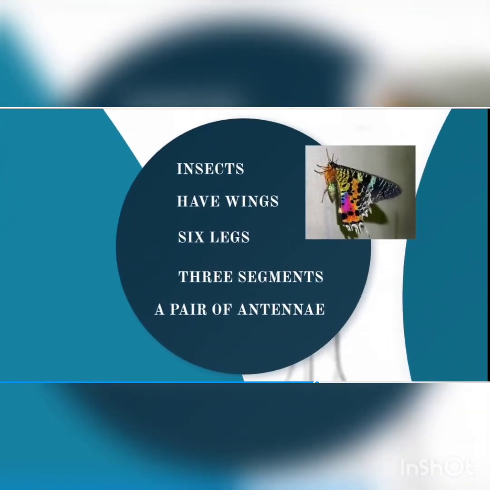Insects. The largest classification of animals on this planet are insects. The features include they have wings, they have 6 legs, and the body is segmented into 3 segments, one is head, second is thorax, the chest portion, and thirdly it's the abdomen. And they have a pair of antennae.